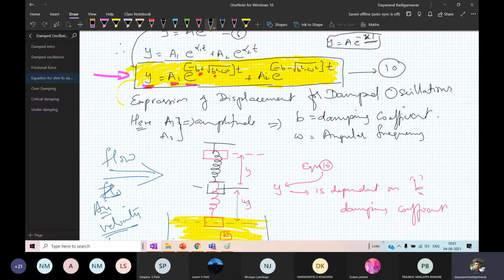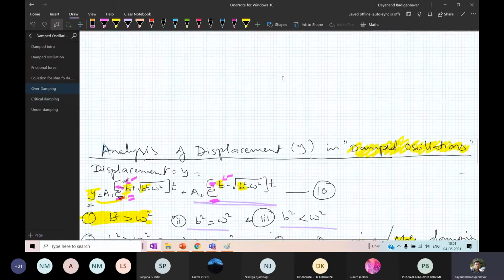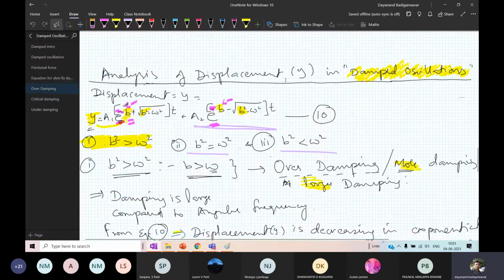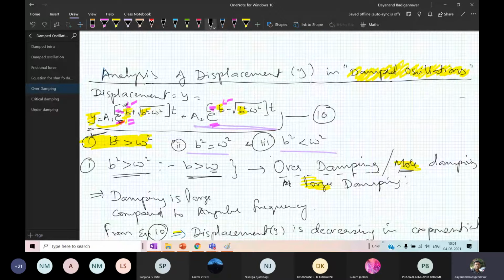How they die depends upon the value of b and omega. For that we have analyzed the case of the first one. So it is over damping. There are three possible ways a displacement can happen. The first one is the case when there is over damping. This is what we have discussed in the last class. So this is equation number 10. This is the equation for displacement y.